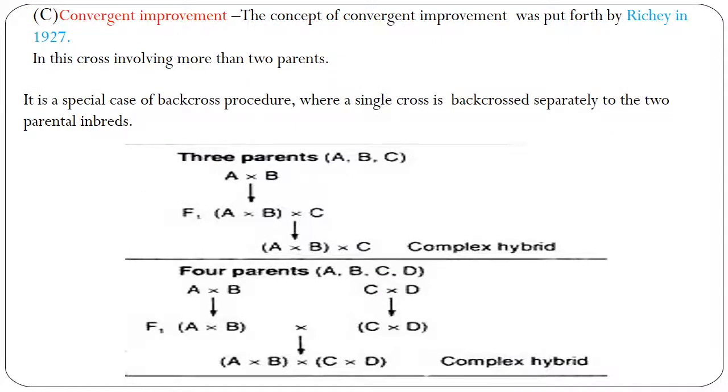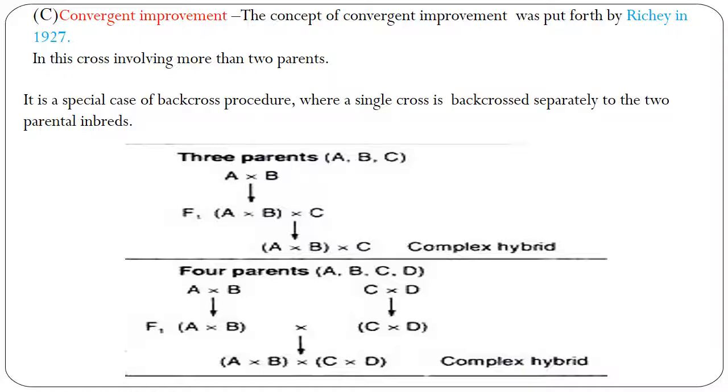Next is convergent improvement. The concept was given by Richey in 1927. In this, a cross involves more than two parents. It is a special case of backcross procedure where a single cross is backcrossed separately to the two parental inbreds. Like this, here three parents are there, A, B, C. First, A and B are crossed to get the F1.